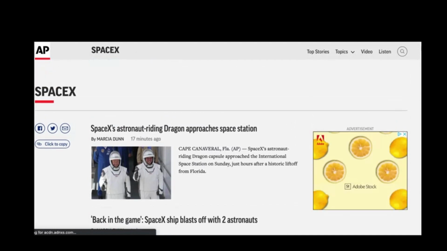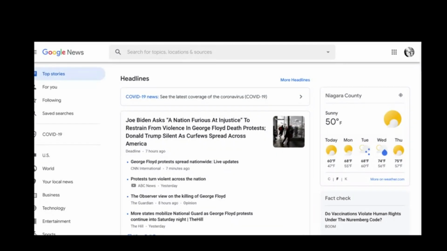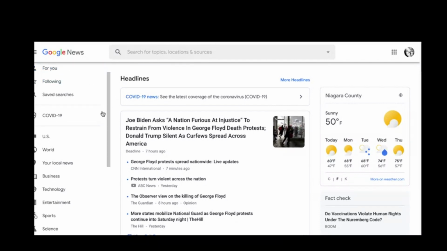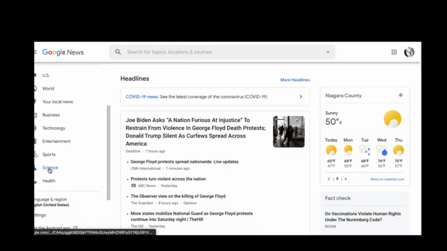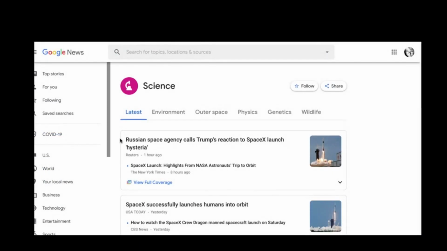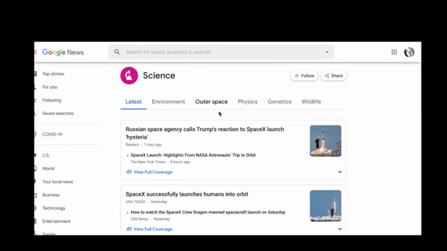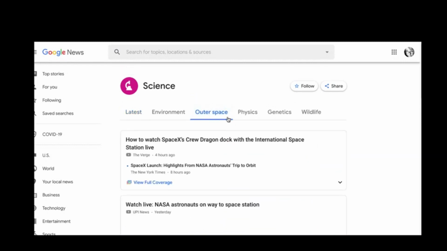The other thing you can do is look at an aggregator, something that pulls all of the news stories together in one spot, and that's something like Google News. So here's the top stories. You can set your own search that you're interested in, and certain stories will come up for you. But let's say that we wanted to focus on SpaceX again. It's probably under science. Okay, so here's a link for outer space. Let's click it and see what happens.